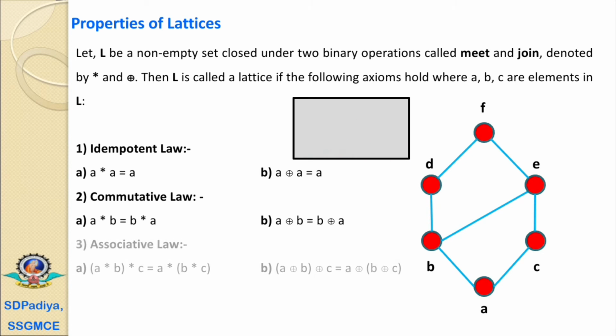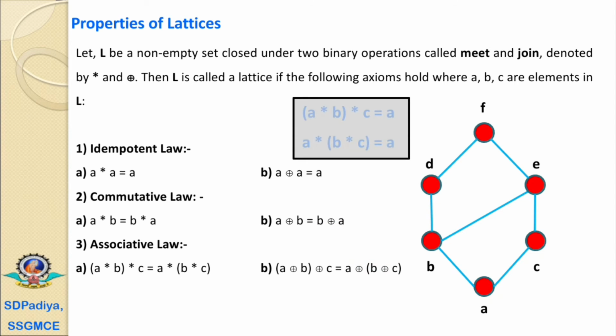Now, the third property is the associative property, that is, (A meet B) meet C equals A meet (B meet C). Similarly for the join operation, (A join B) join C equals A join (B join C).